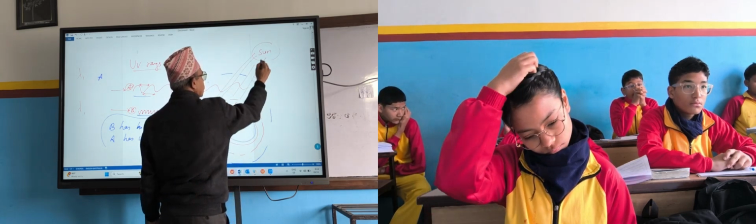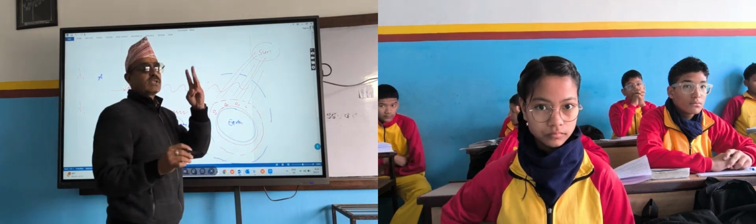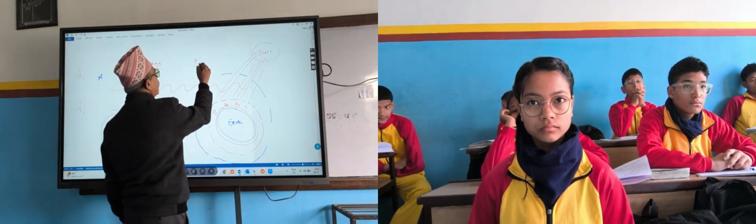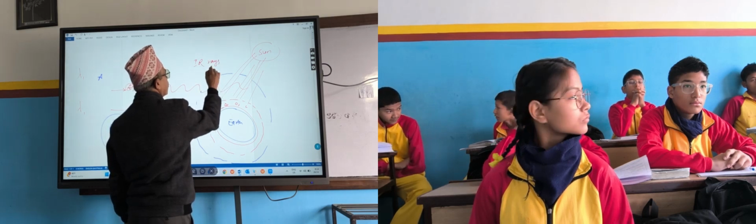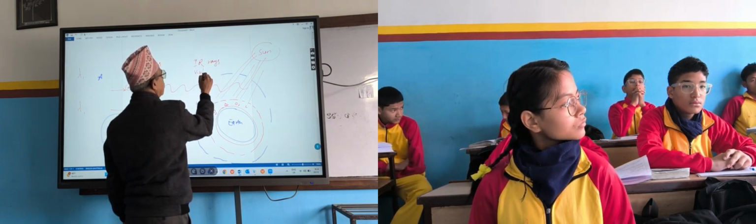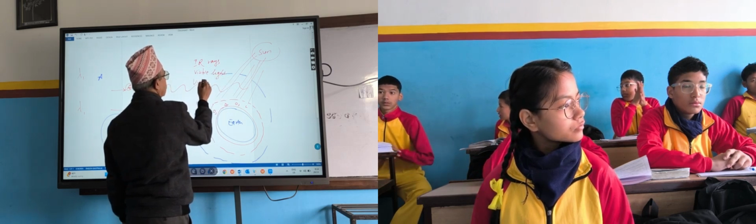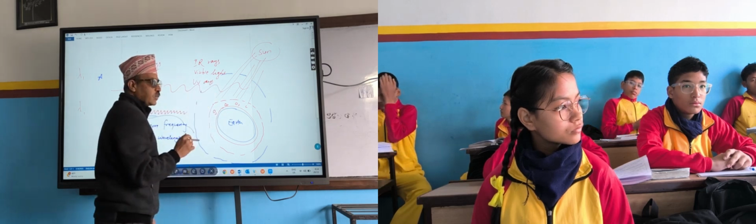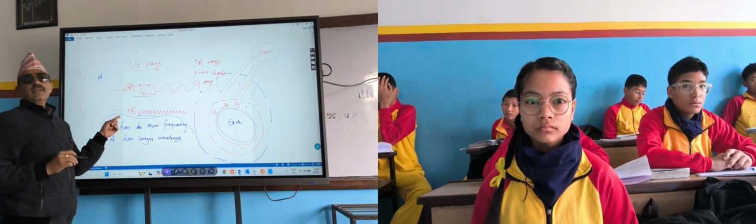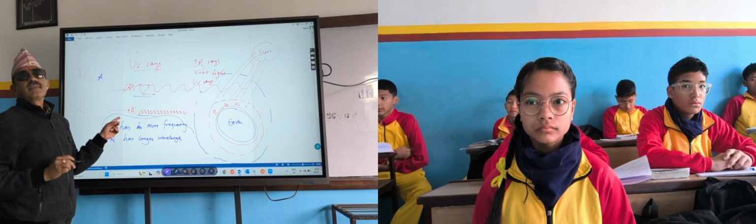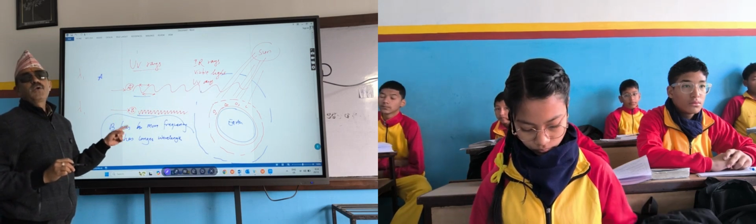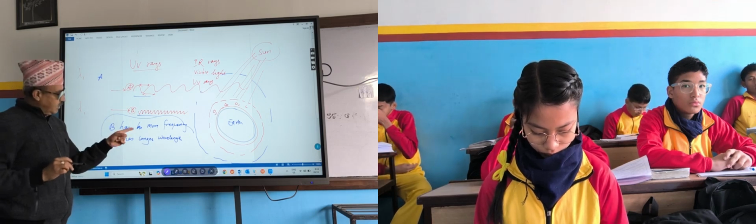When the sunlight falls on it, mainly three things come: infrared rays, visible light, and UV rays. I told you UV rays are of different frequency or wavelength.